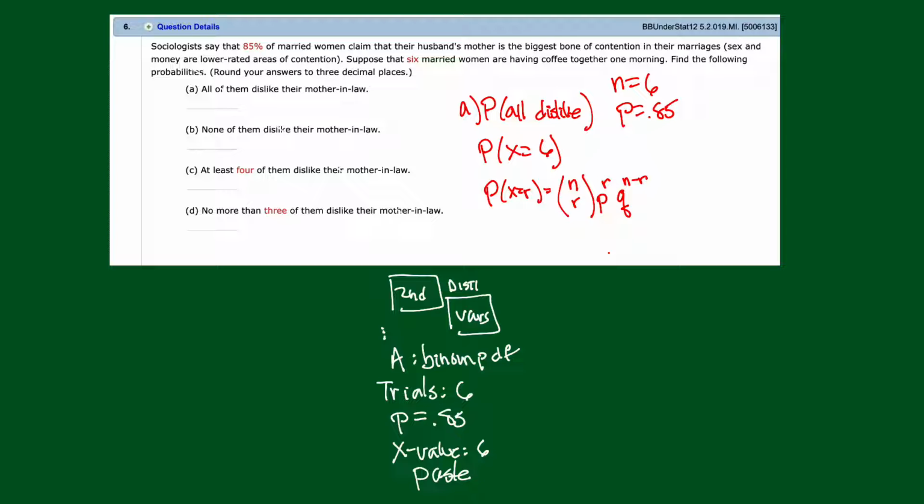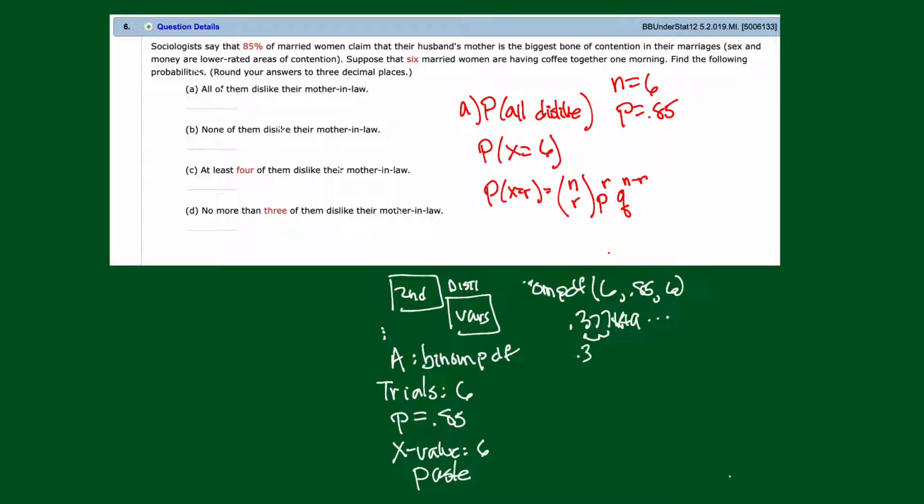You press enter, and then what comes up is, you can't read the whole thing because it's cut off, but I can read this part, PDF, and then it says, okay, 6 trials, probability of success on a single trial is 0.85. I want 6 successes. Press enter, and what comes up is 0.377149... But we are supposed to round to 3 decimal places, so 1, 2, 3, that's a 1, so I'll drop it.